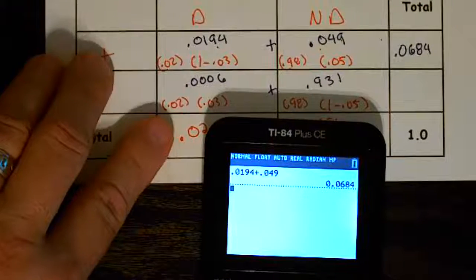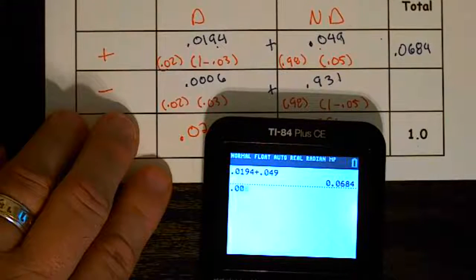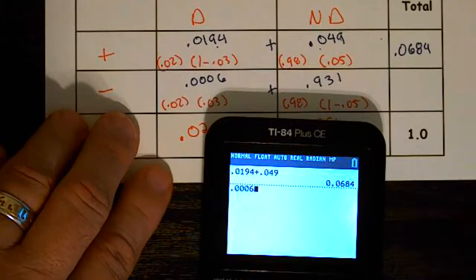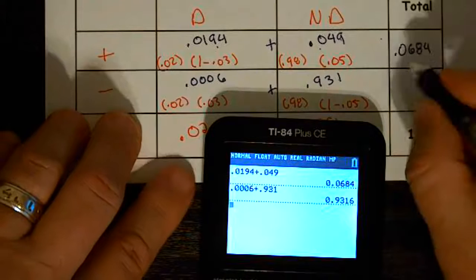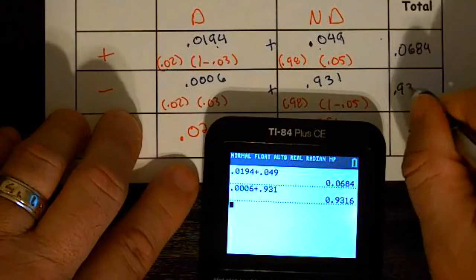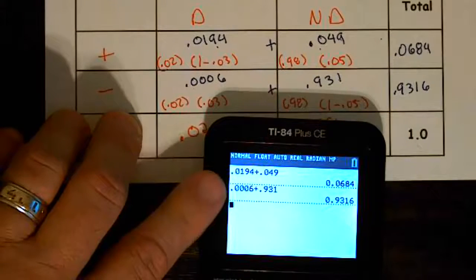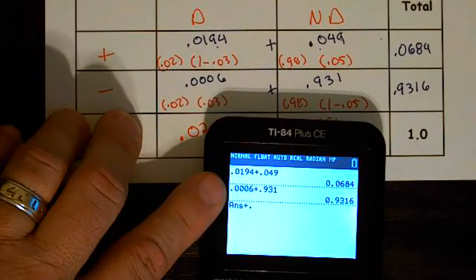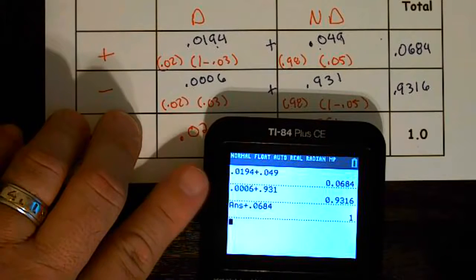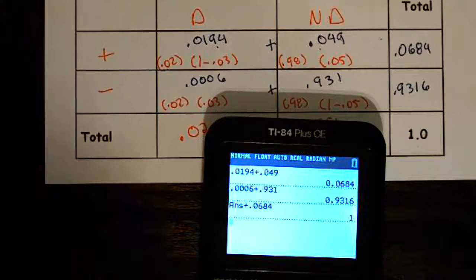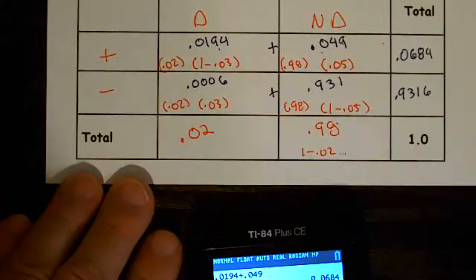And now we also have 0.0006 plus 0.931, which should be 0.9316. Add that to the 0.0684, and make sure it adds up to 1, and it does. All right, so there's our table.